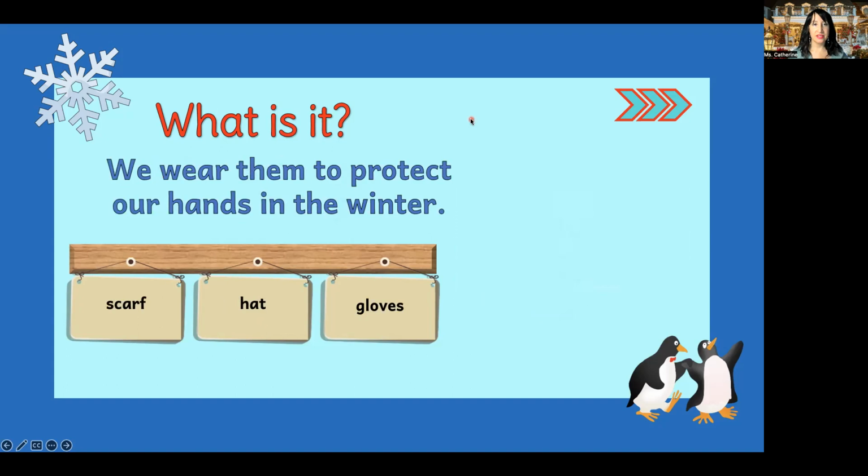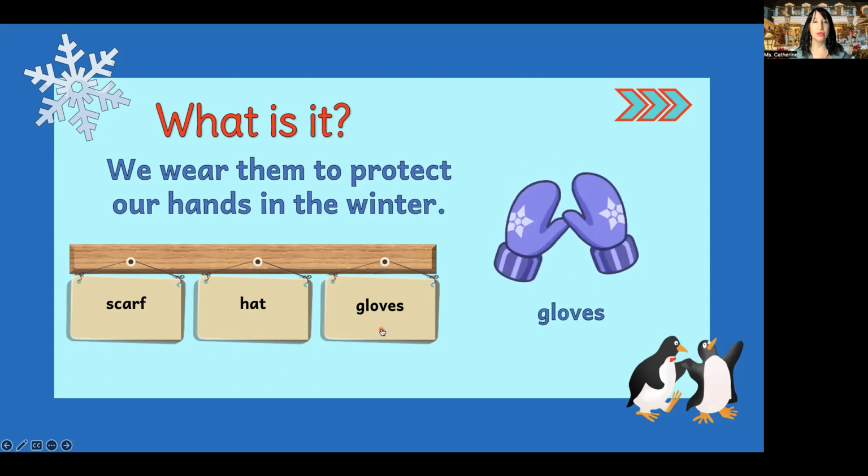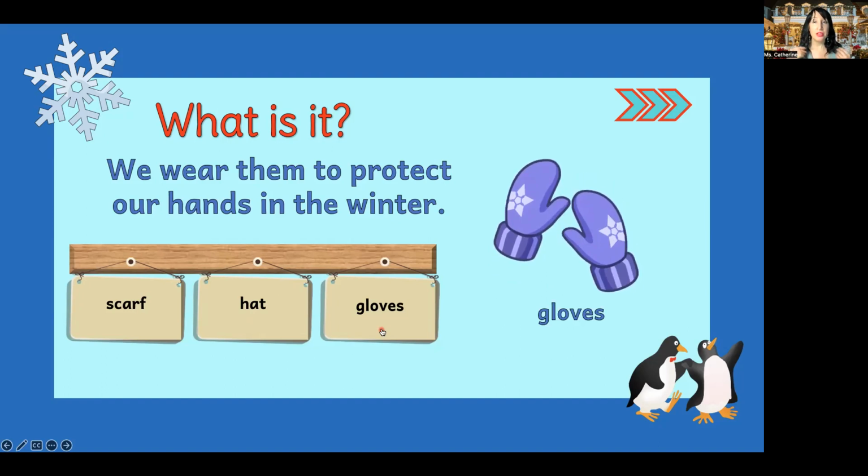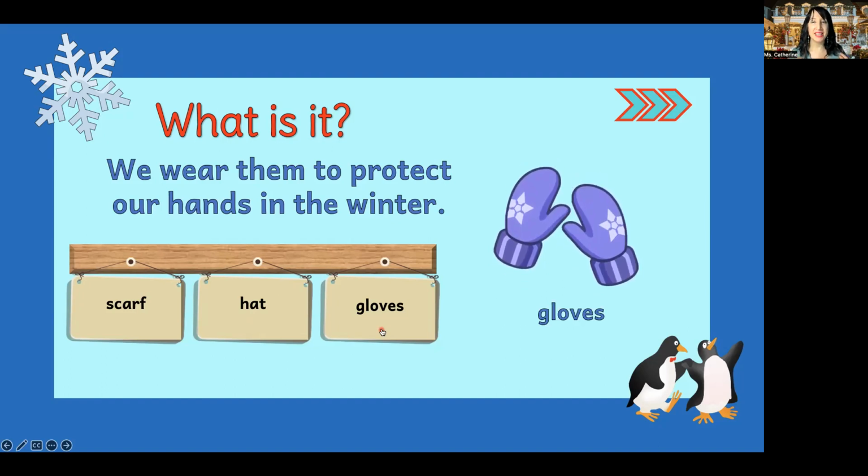What is it? We wear them to protect our hands in the winter. What does the word protect mean? Well, maybe the answer is in what is it? Would it be the scarf, hat, or gloves? That's right, gloves. These could also be called mittens.